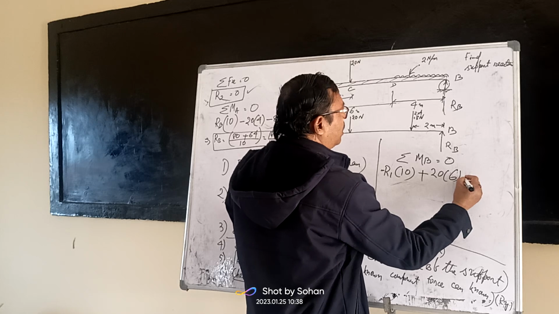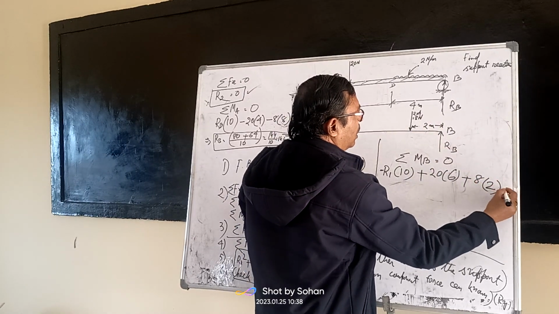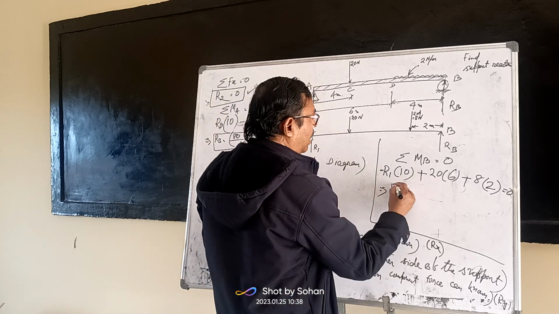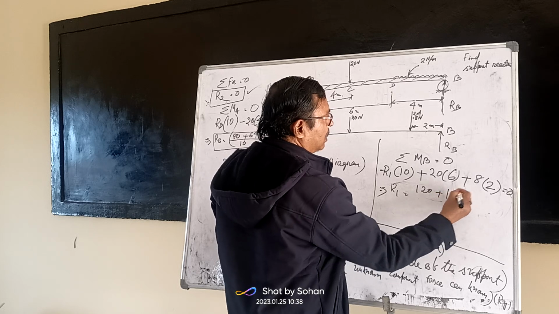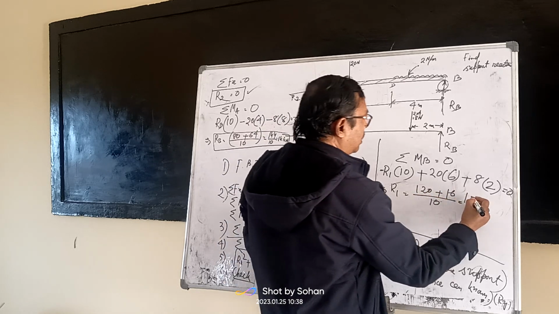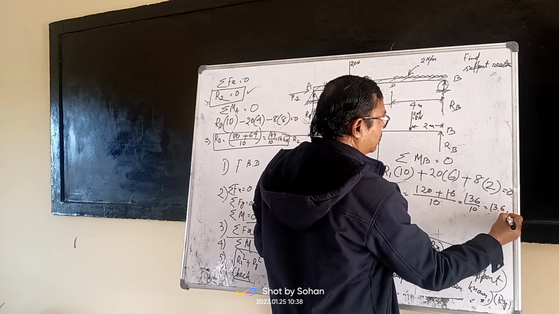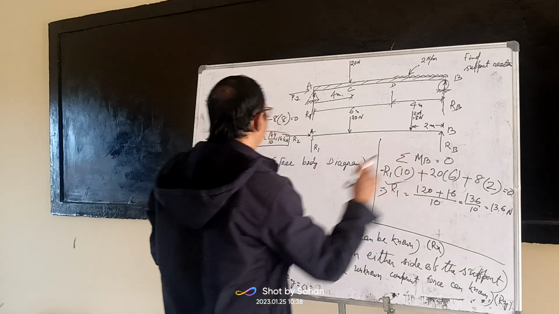Next, this one will be plus 8 into 2. So R1 will be 120 plus 16 divided by 10, that is 136 divided by 10, that is 13.6 Newton. So R1 value you have got.